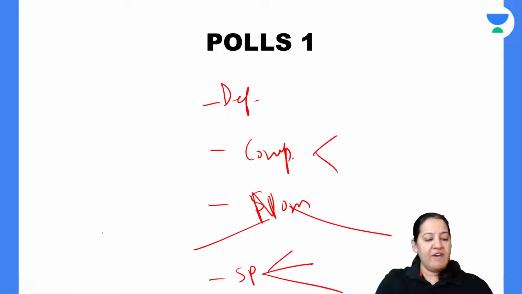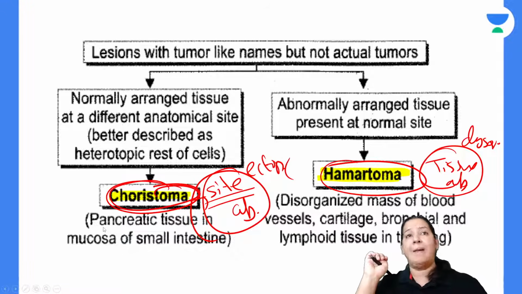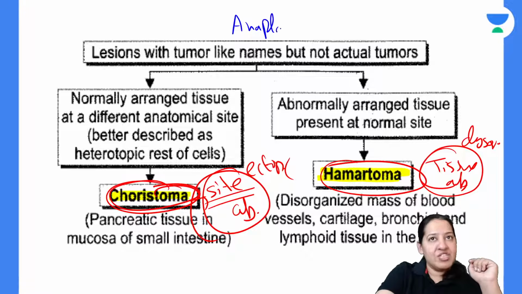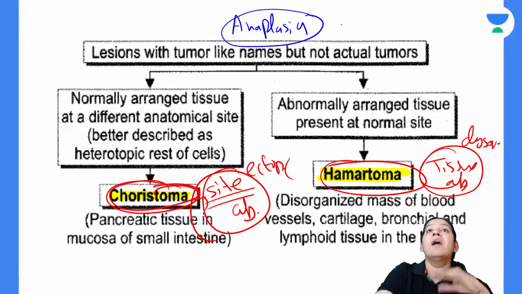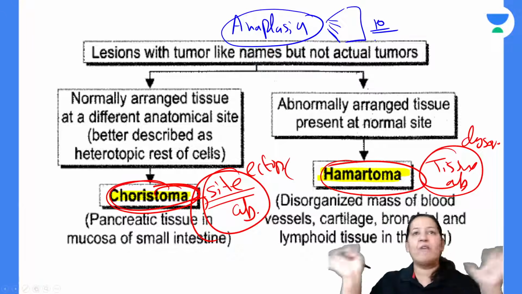So Z is asking why hamartoma and choristoma are not put under the malignant tumor category. Z, why should I put them in malignant tumors? Tell me one reason. They are not at all dysplastic. For malignancy, the tissue should be anaplastic. Anaplasia is the hallmark. I will tell you what anaplasia is. Anaplasia has 10 features, and I will enumerate them. Any tissue having those 10 features is malignant. Otherwise, no one is malignant.